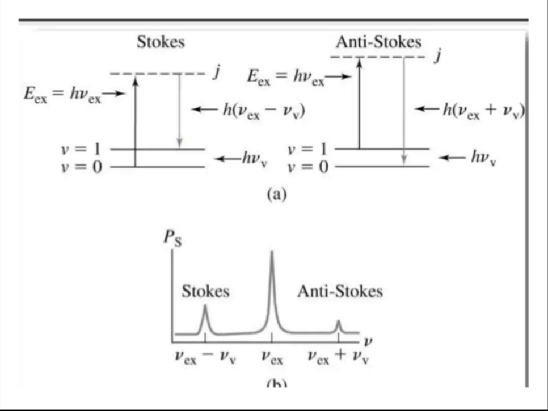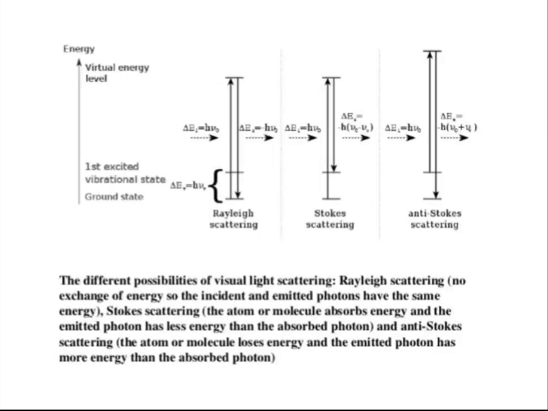That energy difference is given here, h in bracket nu Ex minus nu V. So I will simply explain it. If the molecule gains energy delta E, the photon will be scattered with energy h nu minus delta E, and the frequency of the radiation is nu minus delta E upon h. Okay, so see here, Stokes line scattering is like this.